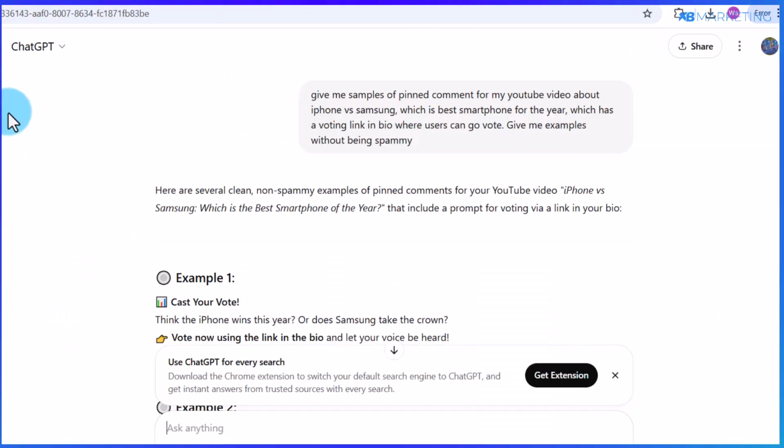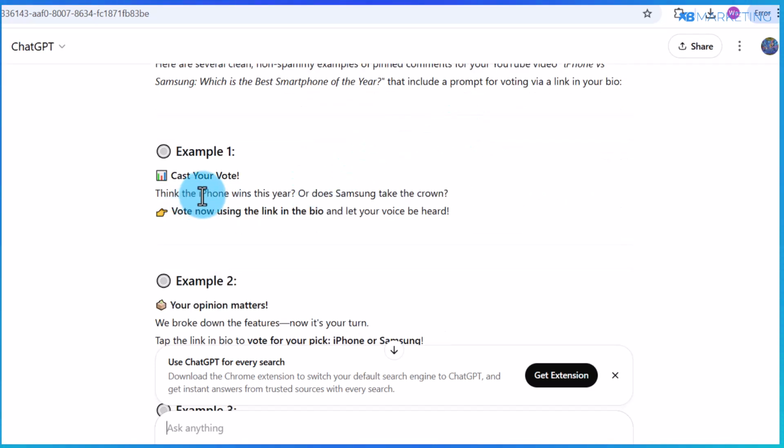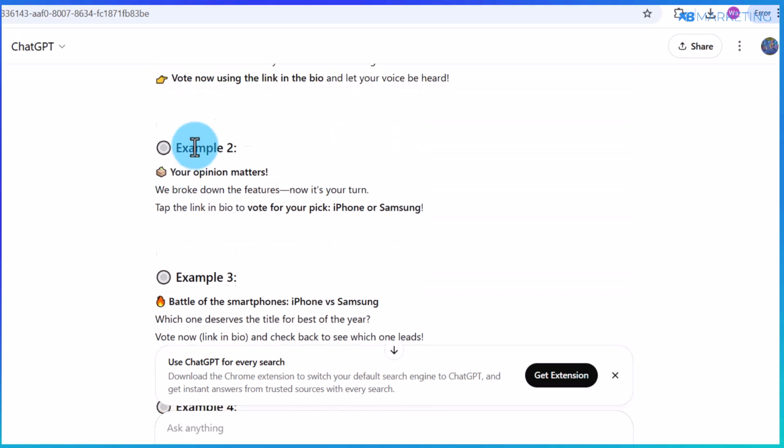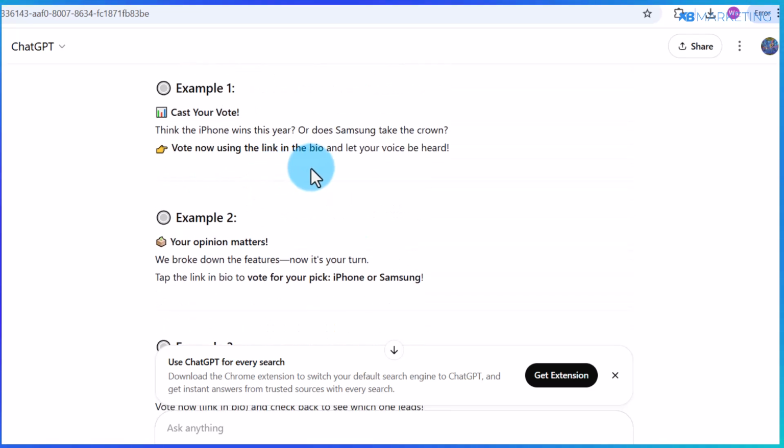So if you go over to ChatGPT as an example, you want to type in a simple prompt like this, telling ChatGPT to give you a captivating comment you can pin to your YouTube videos, directing people to go over to the link in your profile. As you can see right here, ChatGPT has given us a couple of examples we can choose from. And as you can see, these examples are very, very good.